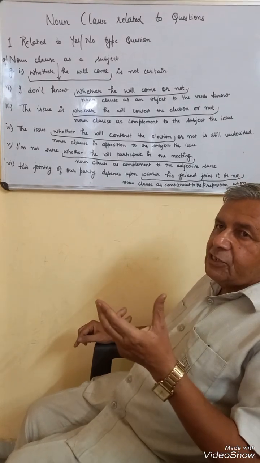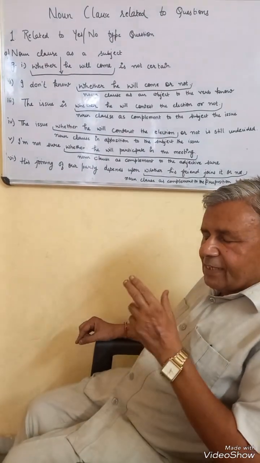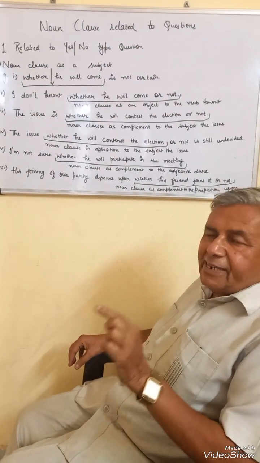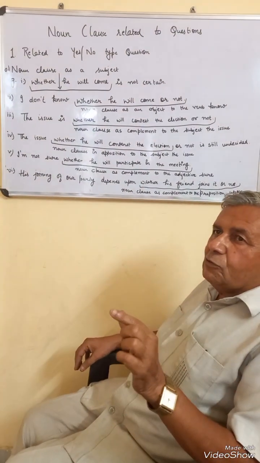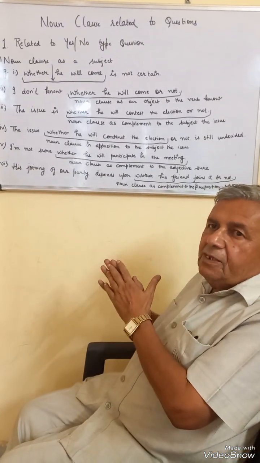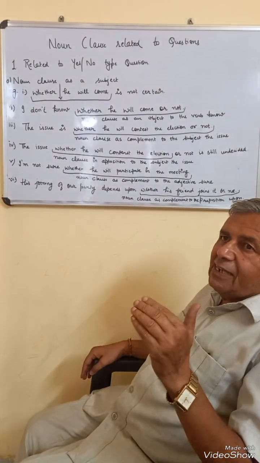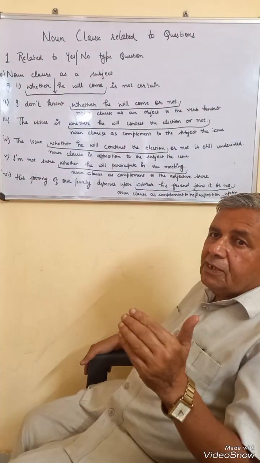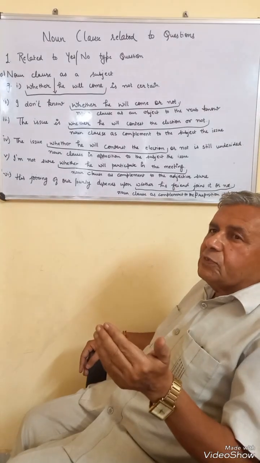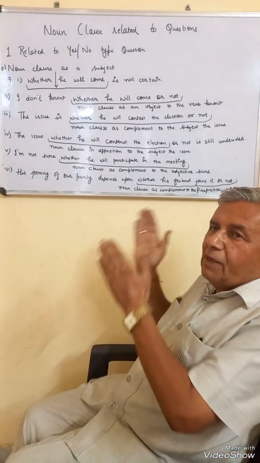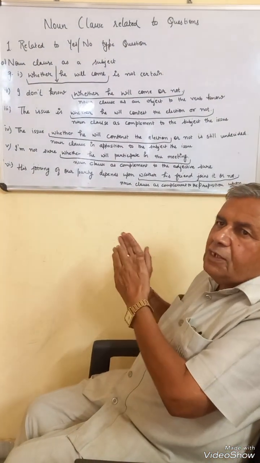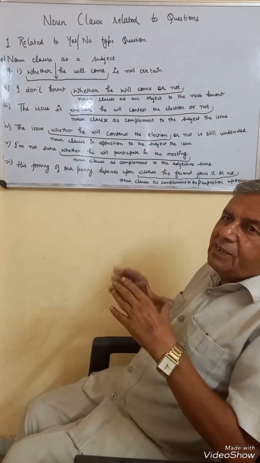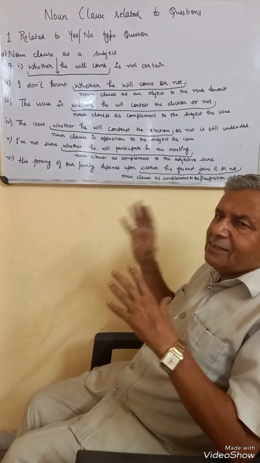"He will win the election is certain" is a wrong sentence because "he will win the election" is a complete independent clause, and an independent clause cannot be added with "is certain." But when we put that before the sentence, "that he will win the election," then it becomes a noun clause. And a noun clause is a dependent clause, and a dependent clause is followed by a main clause. "Is certain" is the main clause, and "that he will win the election" is a dependent clause. In this way, it has become a grammatically acceptable and correct sentence.